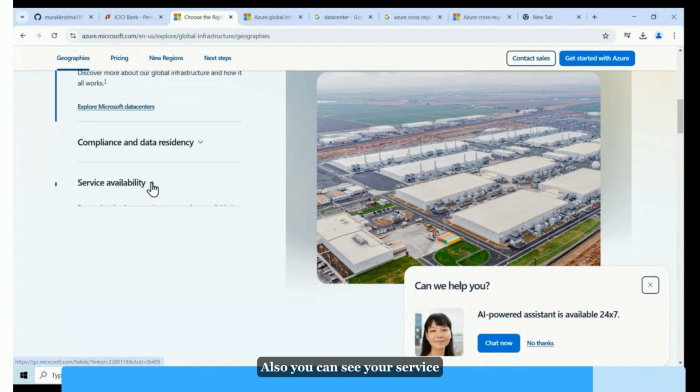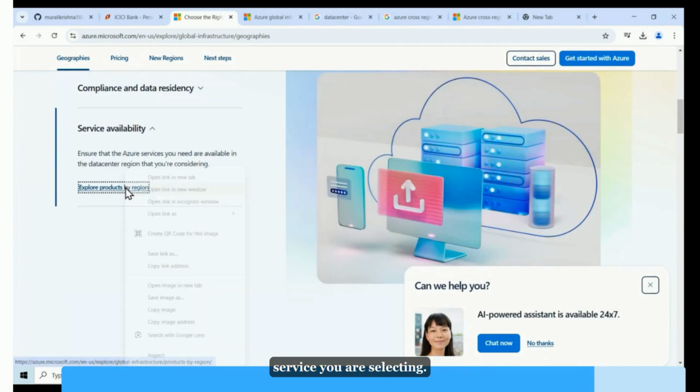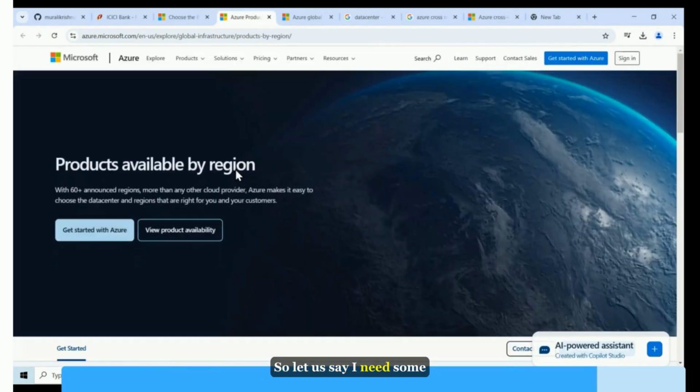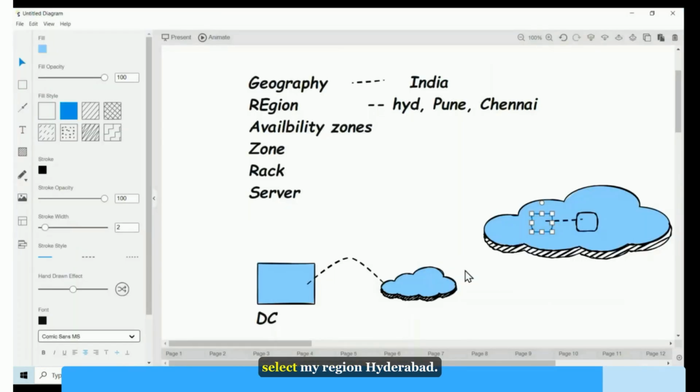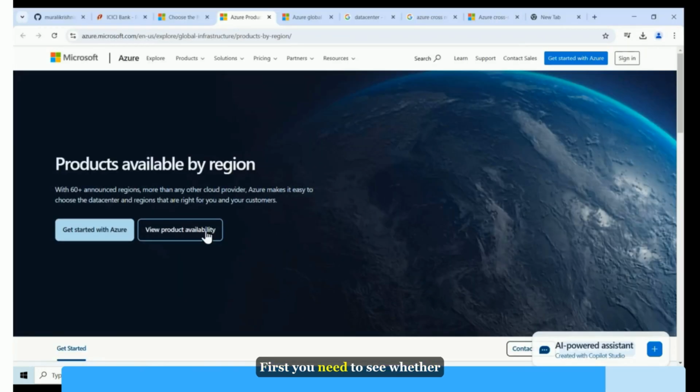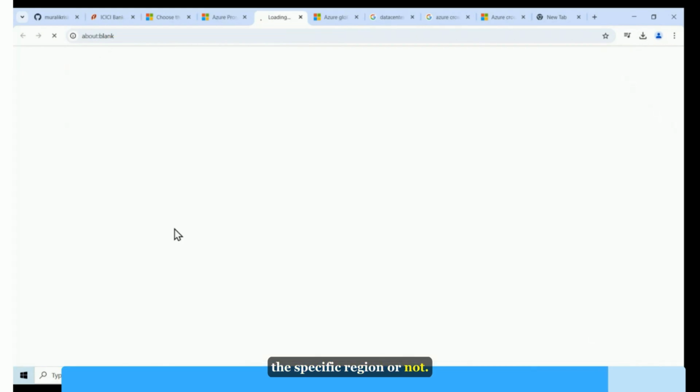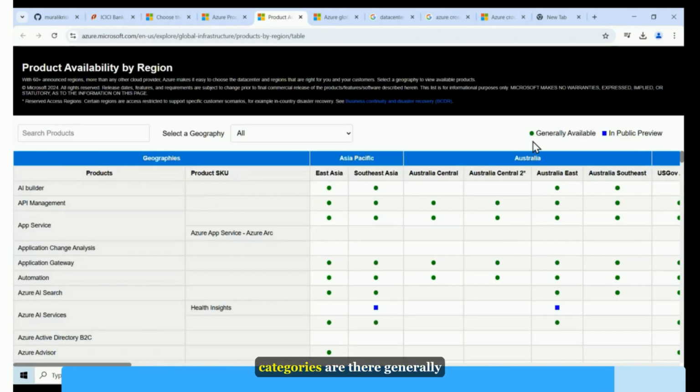Also, you can see your service availability, whatever service you are selecting. Let us say I need some networking service, or some load balancing service, whether that service is available in a specific region or not. Let us say I'm trying to select my region, Hyderabad. First, you need to see whether that service is available in the specific region or not. Here you can see two categories: generally available and public preview. Public preview means test mode, or trial mode, you can say.